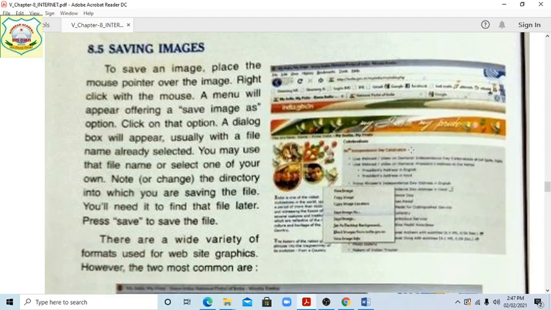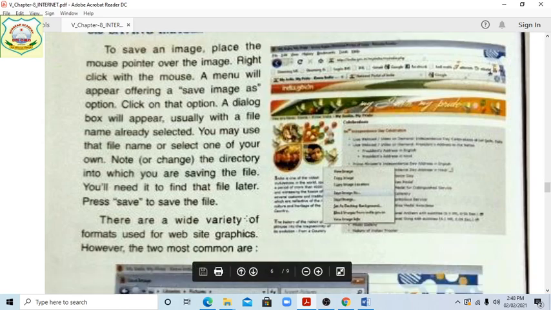The same way, students. To save an image, place the mouse pointer over the image and right click with the mouse. A menu will appear offering a Save image as option. Click on that option, and a dialog box will appear, usually with a file name already selected. You can use that file name or select one of your own, or change the directory into which you are saving the file. You will need it to find the file later. Press Save.